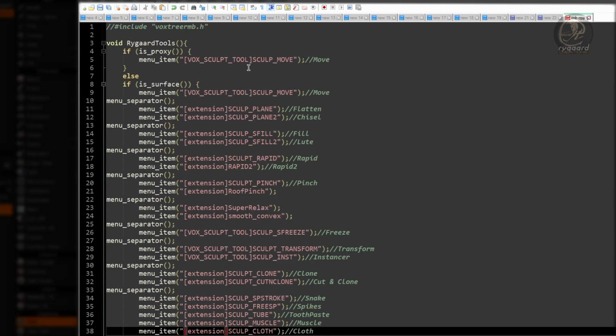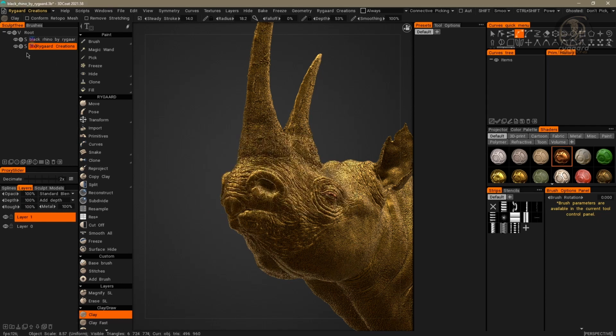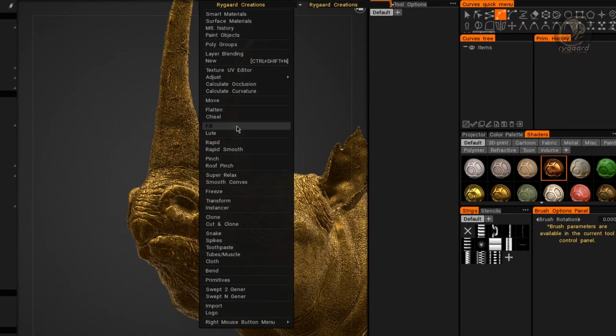Perfect. Now, it's time to see what will happen in the right-click menu. I'll save the script, close it, back to 3DCoat and click the OK button. In Surface Mode, I'll right-click and, as you can see, I have successfully added all the features in the advanced custom right-click menu, right? Right. Perfect.